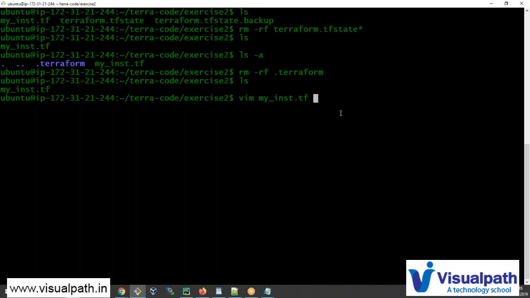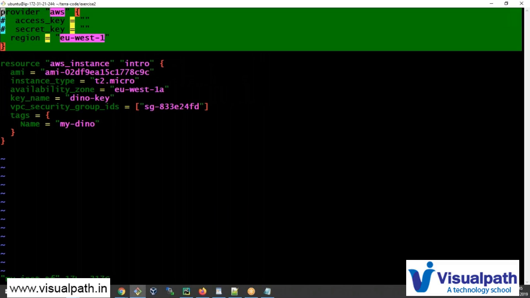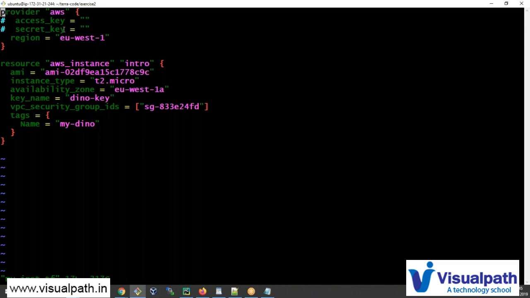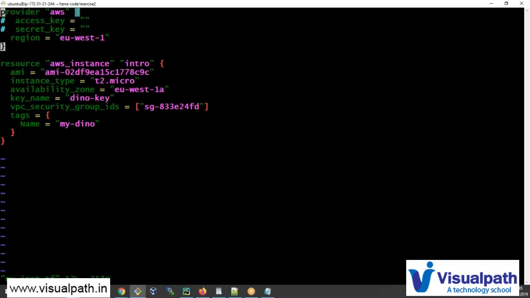So the first thing we'll do is I'm going to move this provider section out of this. In the instance file, I'll just keep the instance resource, and not this one. So I'm just going to copy that and delete it.